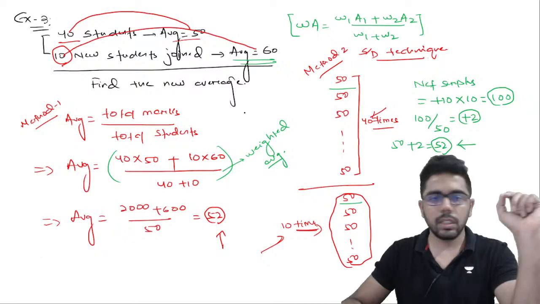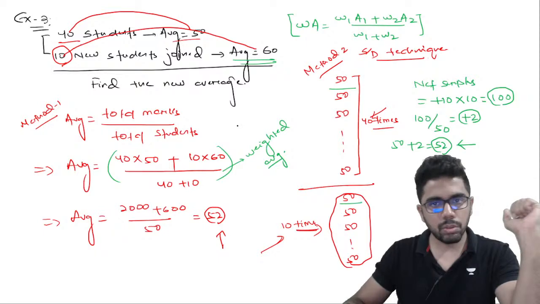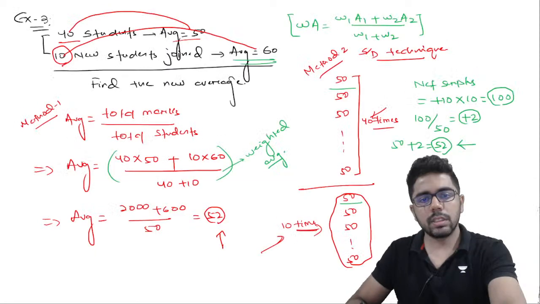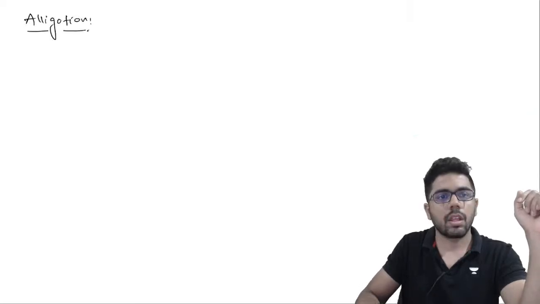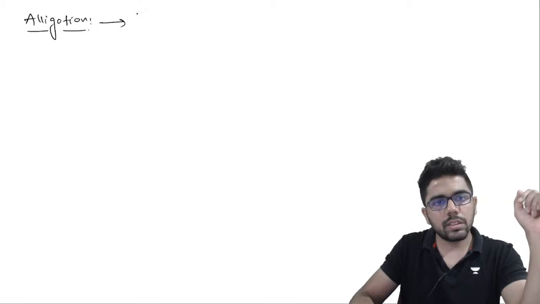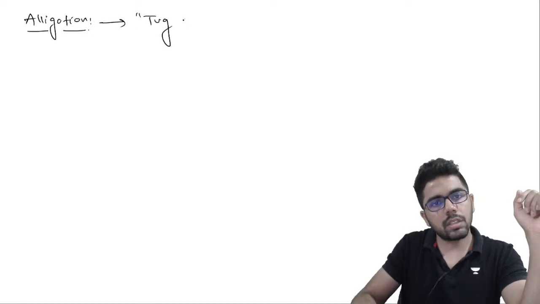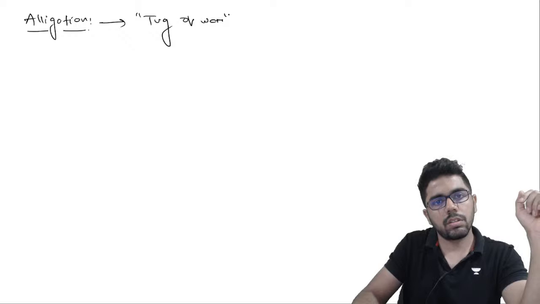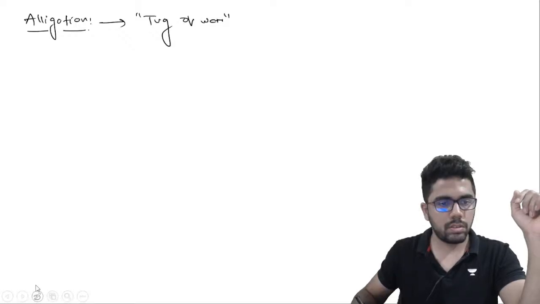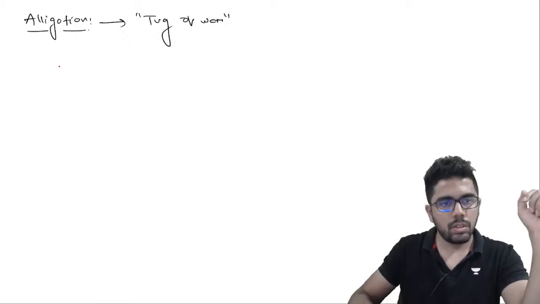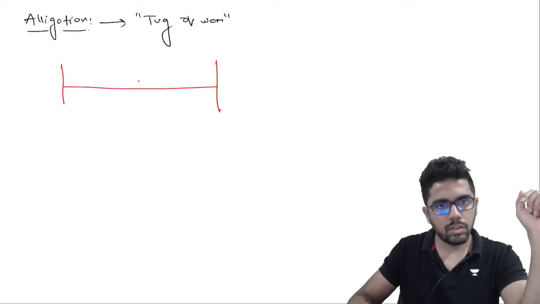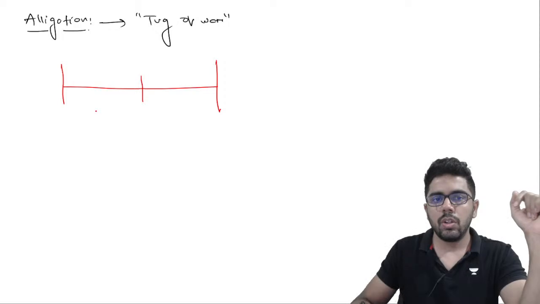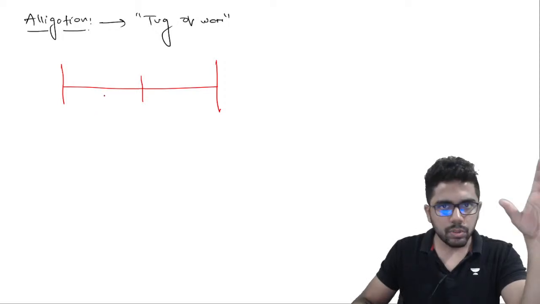There is a third method to look at this, and that third method is called alligation. To understand alligation, try and visualize tug of war. Now suppose, think of it in this way.